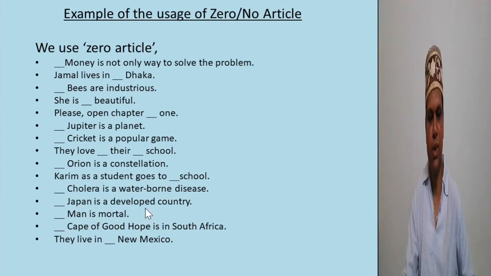Cape of Good Hope is in South Africa. So before Cape, we do not use any article. They live in New Mexico. So if a country or a city begins with new, we do not use any article before new. Or if a country begins with an adjective, we do not use any article before the adjective.